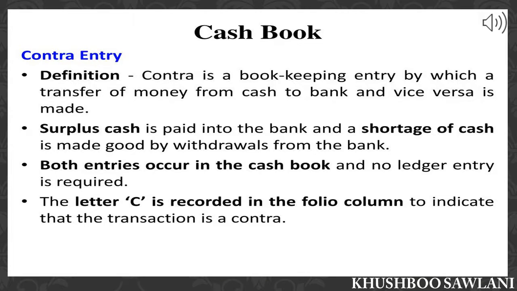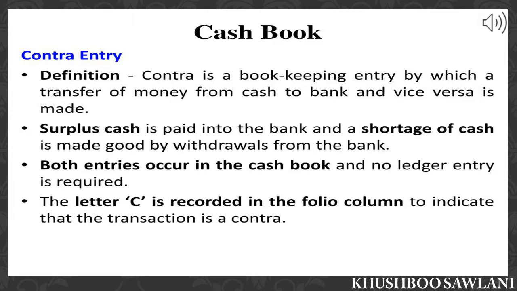Our main topic for cash book is contra entry or contra transactions. Contra transaction means such a financial transaction in which cash and bank both the accounts get affected. For example, cash withdrawn from bank or cash deposited in bank. This type of transaction is recorded on both the sides of the cash book when a cash and bank columnar cash book is kept.